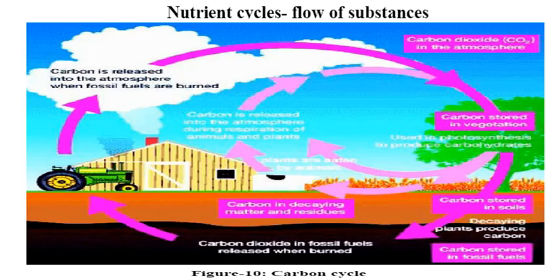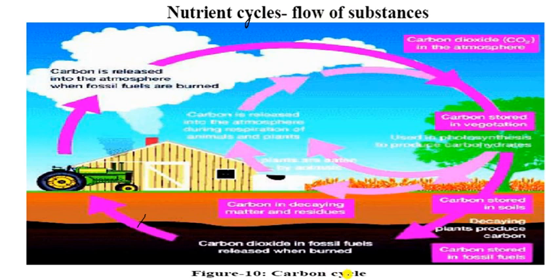So you have to remember this one. And you have seen here the nutrient cycle. How can we say it is a nutrient cycle? Flow of substance. How does a substance flow in this nutrient cycle? Let us see. It is given as the nutrient cycle, flow of substance.